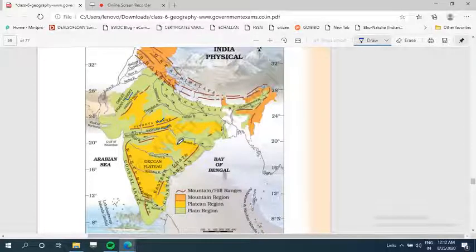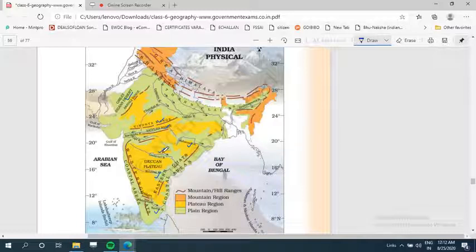most of the rivers are east flowing. Like you can see Mahanadi, which is an east flowing river. Then there is Godavari, Krishna, and Kaveri. These are the four important rivers which are east flowing rivers. Okay, and we can see the yellow color. This yellow color is indicating the plateau region, the Deccan Plateau.